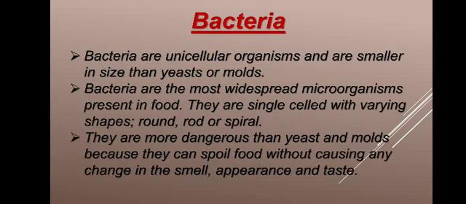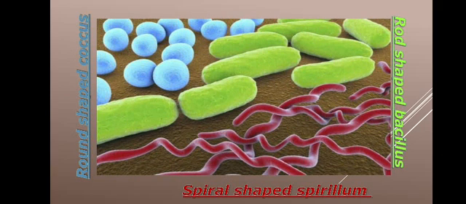Then next is the bacteria. Bacteria is also a unicellular microorganism, smaller in size than the yeast and molds. Bacteria are the most widespread microorganism present in food, causing the largest damage in food. They are single-celled, with varying shapes: round, rod and spiral shaped. These are the different shapes of bacteria.